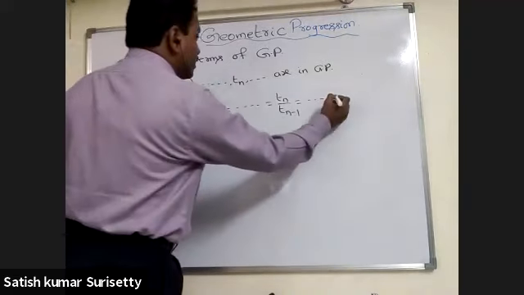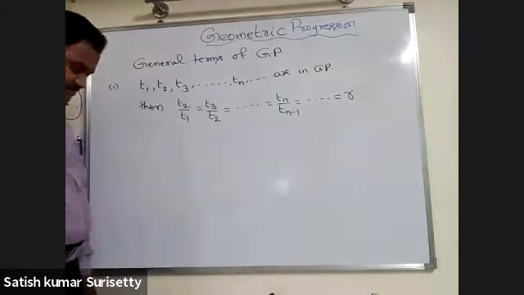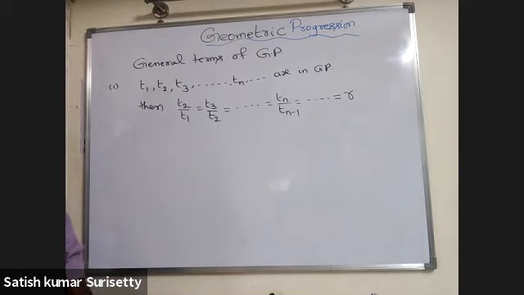This ratio is called the common ratio, which is denoted by the symbol R.